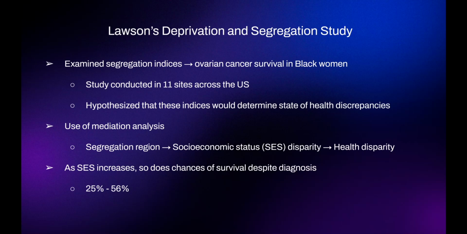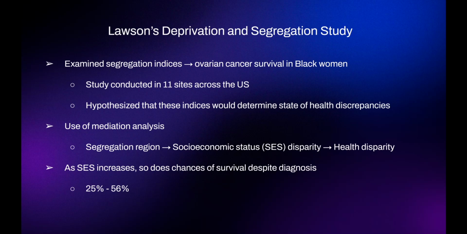So essentially what he did was determine what regions were most segregated, and then he hypothesized that these regions would have more socioeconomic status disparities, and that this would determine the state of health discrepancies. And so he used a mediation analysis, which is the way that basically one variable affects another, and then that other variable affects a third.